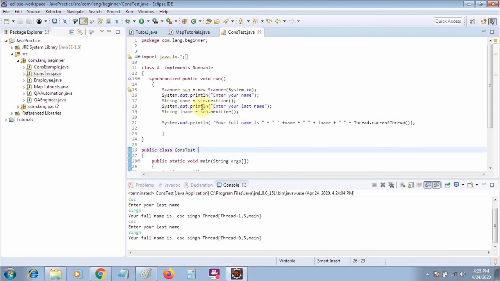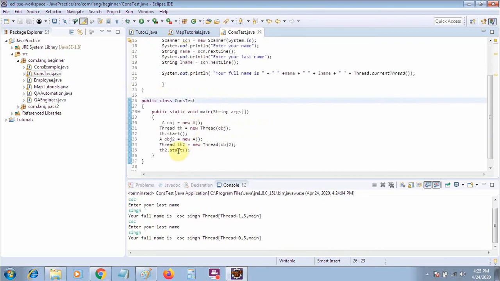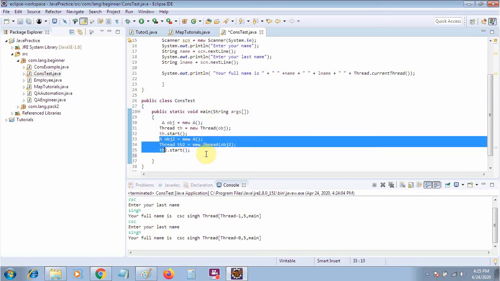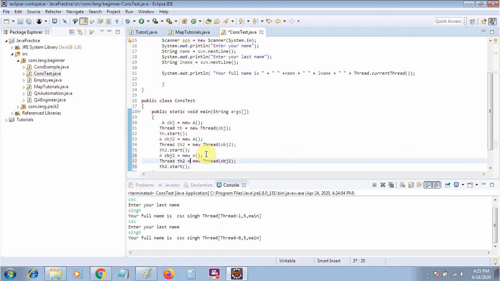Now suppose I have a method, and to avoid such a case I have created two threads, or you can say three threads. This kind of problem, like parallel execution, will be avoided by using the synchronized keyword. Suppose I have three objects and I will run this one.